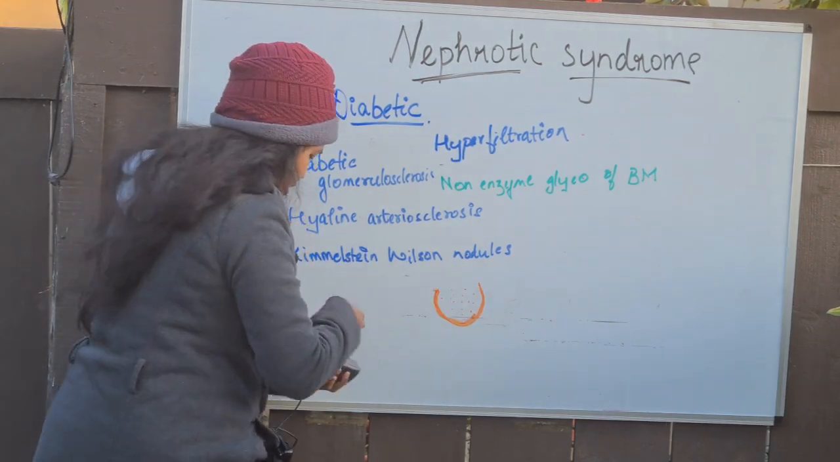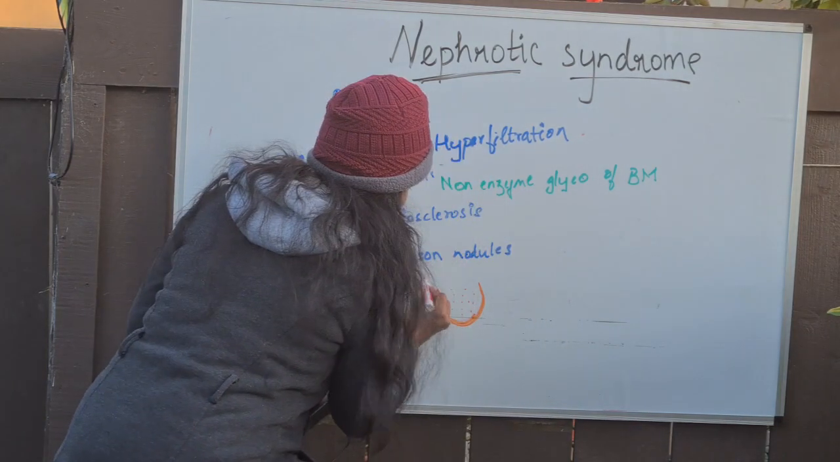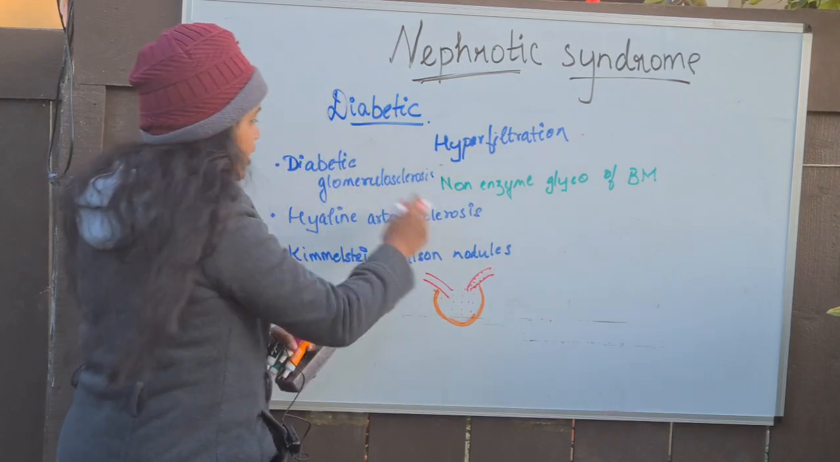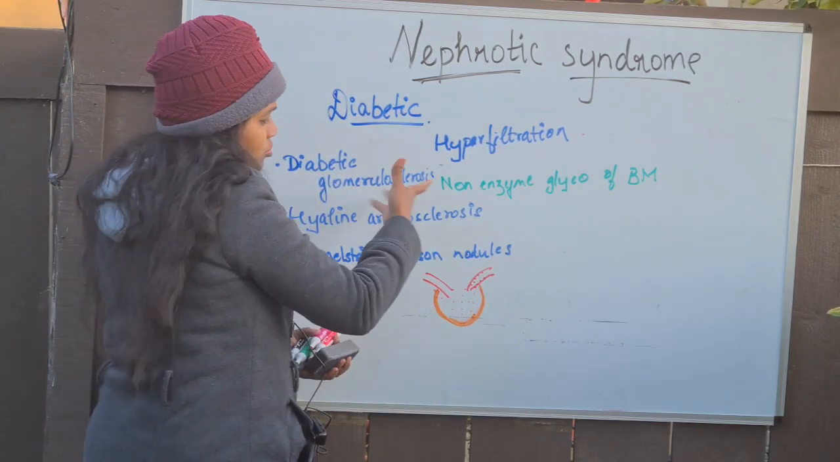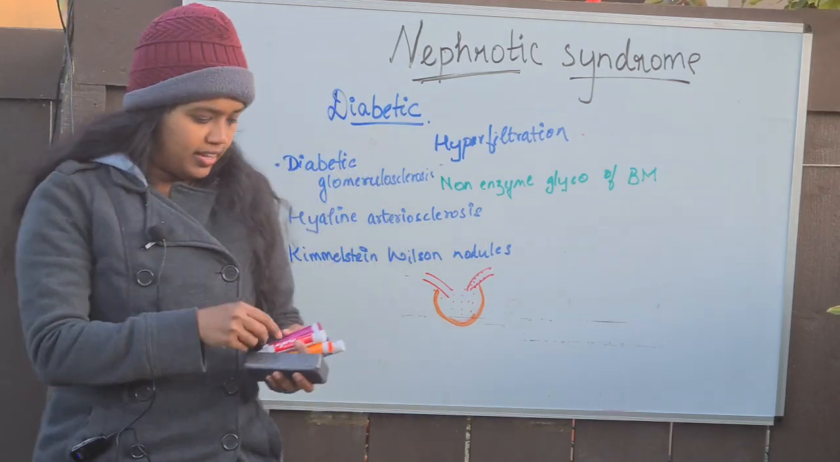And the same hyaline, when it gets deposited in the arterioles, is known as hyaline arteriosclerosis. Then glomerulosclerosis is, as the name says, quite obvious, right? Now let's go on to the other details.